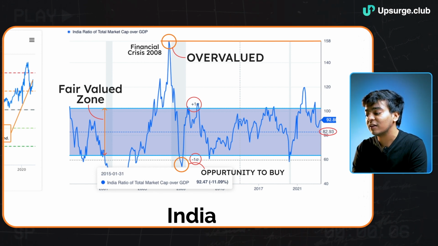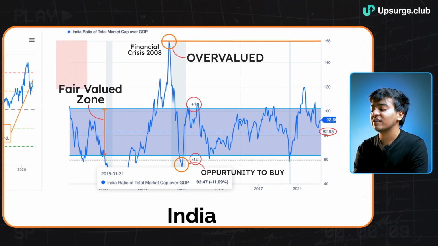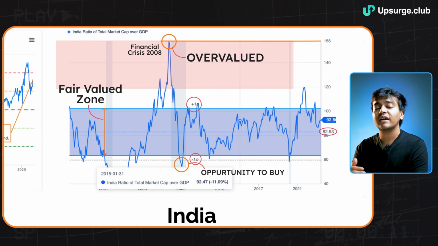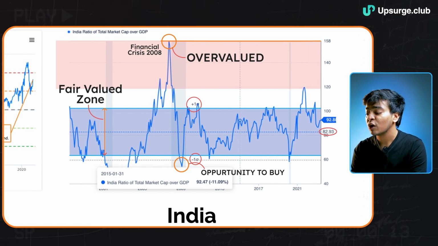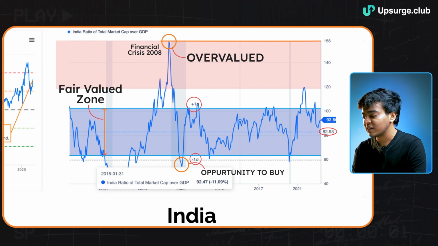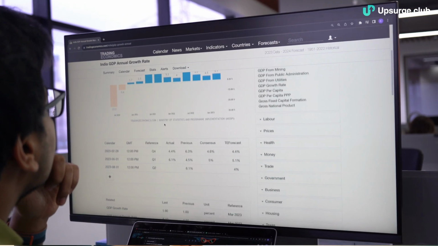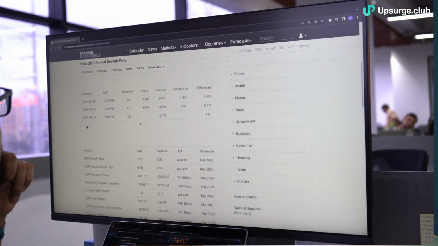The problem lies in situations like the 2008 crisis, when the number goes beyond 2 standard deviations, 3 standard deviations, and all those things happen. That is one of the important things about the Buffett indicator that I would like you to understand. At the very same time, you also need to look at how future earnings or the future GDP is looking for the economy. Given that the forecasted GDP numbers seem to be good, the GDP will go up in the Buffett indicator, that is, the denominator will go up. And once the denominator goes up, it will bring down the fraction.